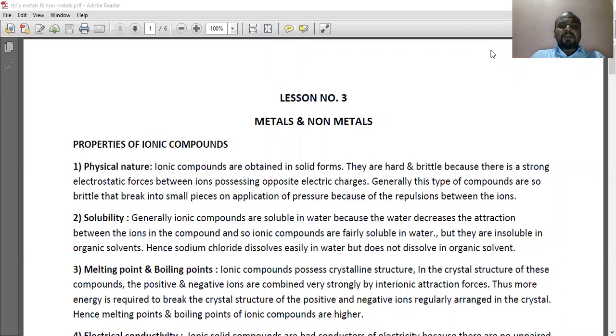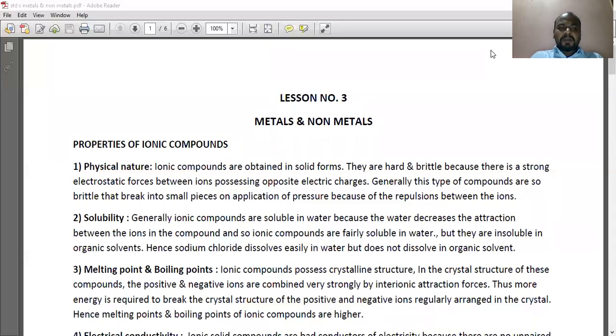There are two types of chemical bond, ionic and covalent bond. In this chapter, we will be studying about ionic bond. First of all, what is chemical bond? The phenomenon through which the atoms or the molecules of a compound combine together or attract each other is known as the chemical bond.